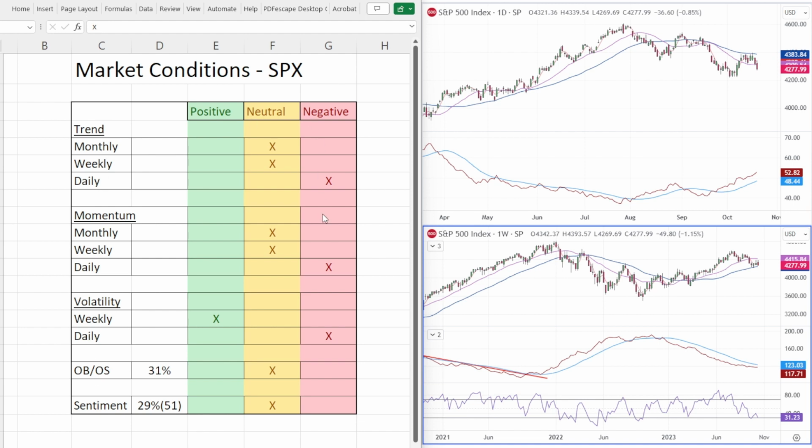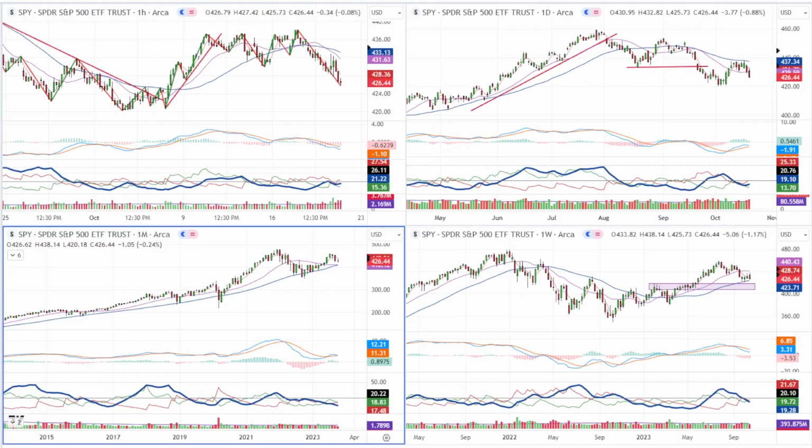Now, when we go through, the only thing that I changed here was I put the momentum on the daily is full-fledged bearish right now. Both of the weekly and the monthly trend and momentum are neutral. So let me explain why I'm coming up with those conclusions.